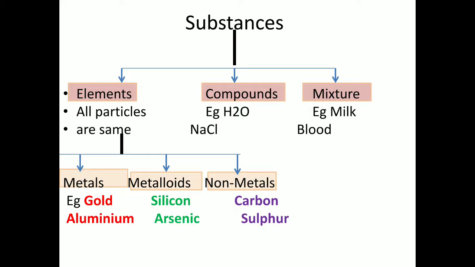So these are called hydrogen gas. If I say oxygen gas, chlorine gas, these are non-metals. Means they exist in the non-metal form. So for example, when I say gold, gold is a metal, but it is an element. Are you understanding? Element means what? All particles are the same. So gold has all gold particles.